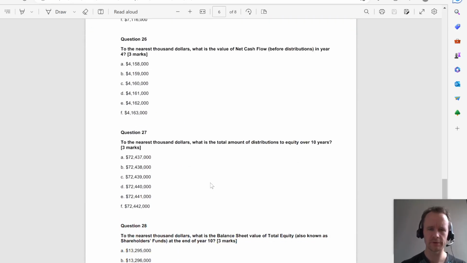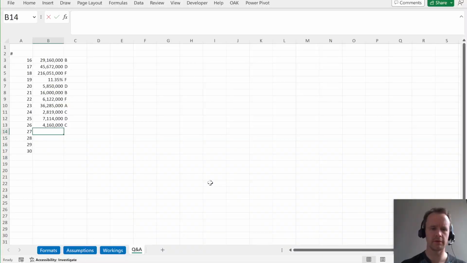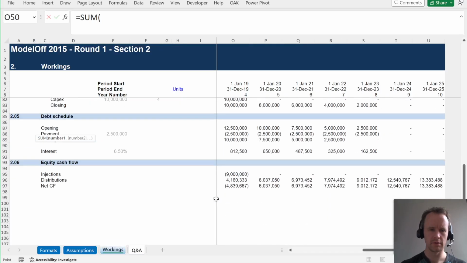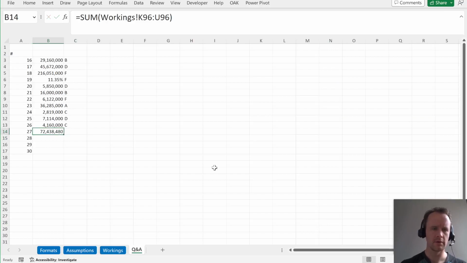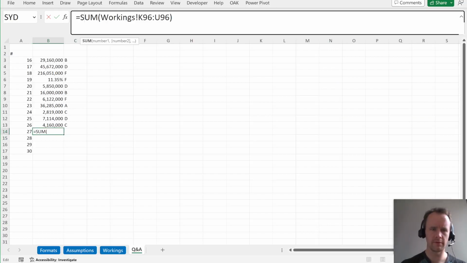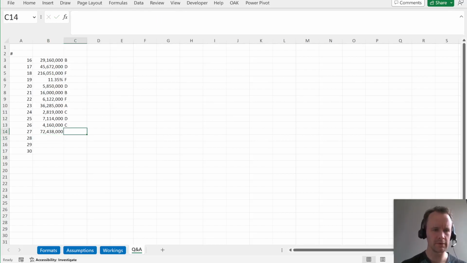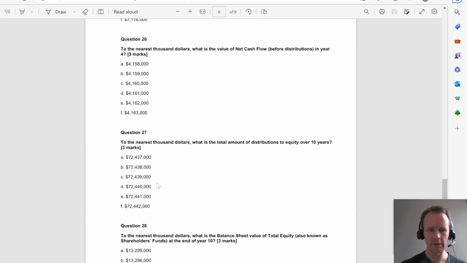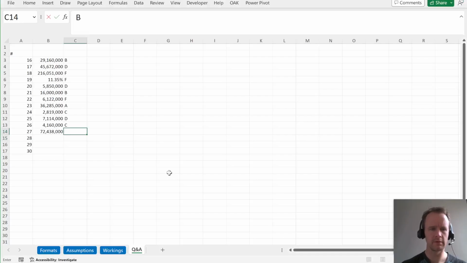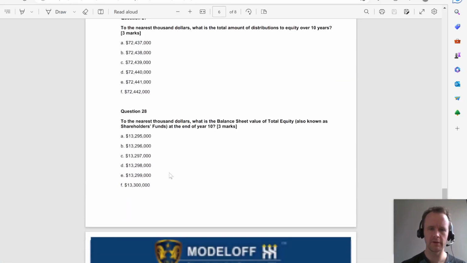27, nearest $1,000, total amount of distributions to equity. Again, the round. Obviously, in the exam, you don't actually need to round because you can just look, but 72438. I like to leave the worksheet with the answers actually in there.